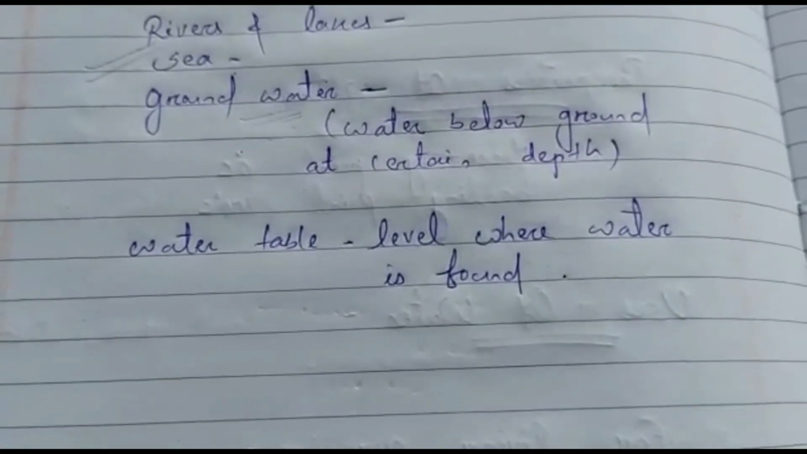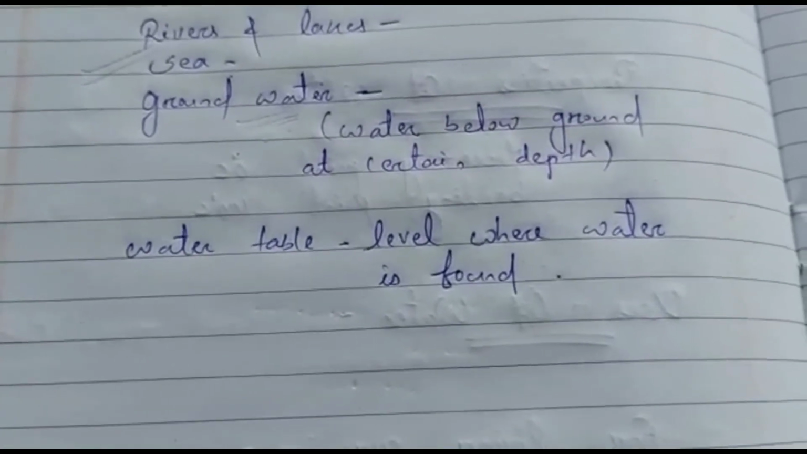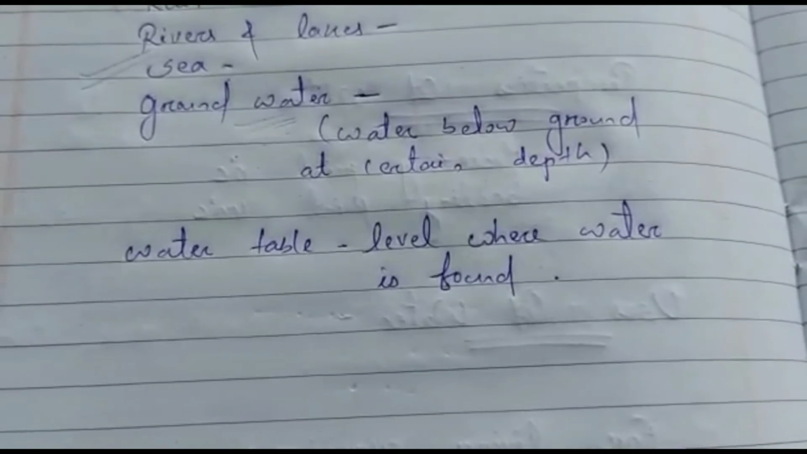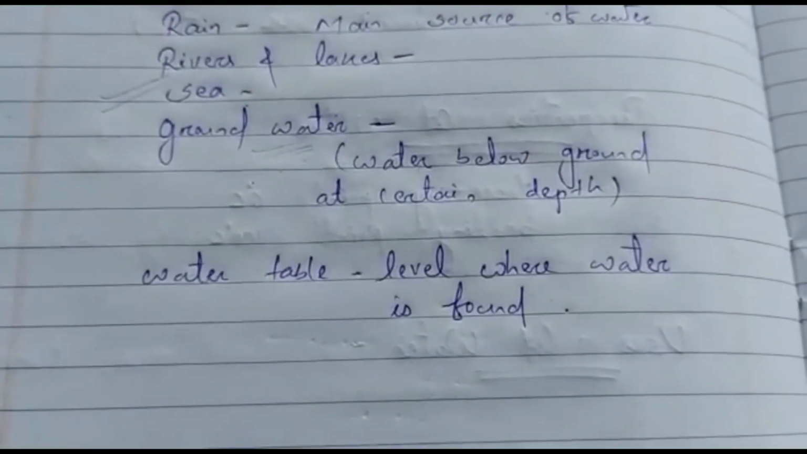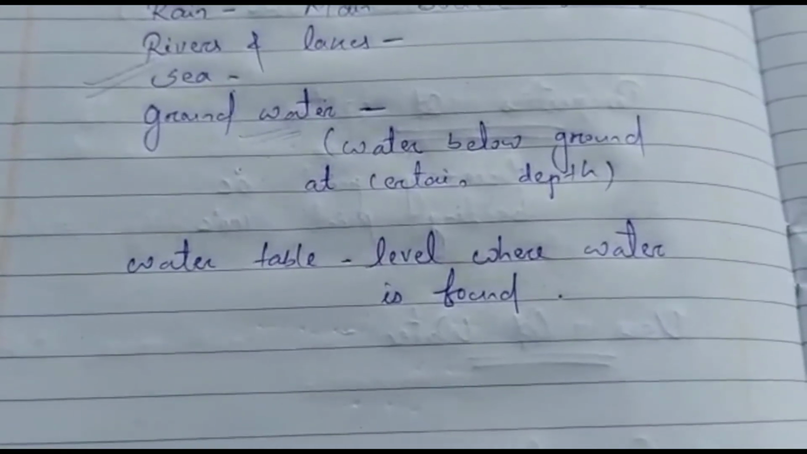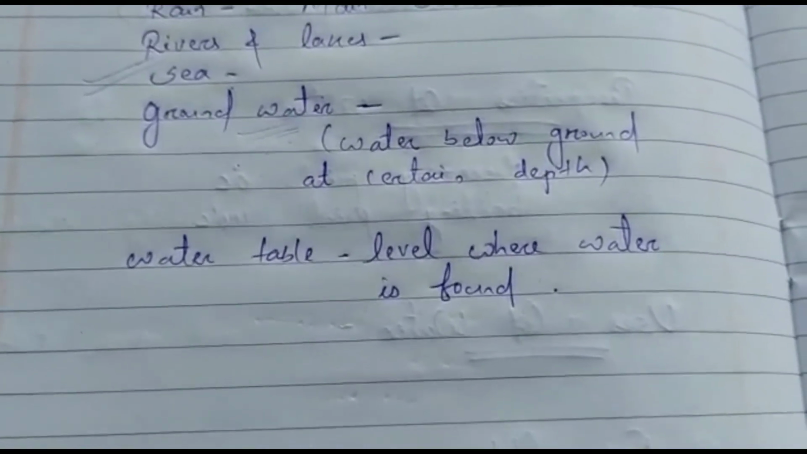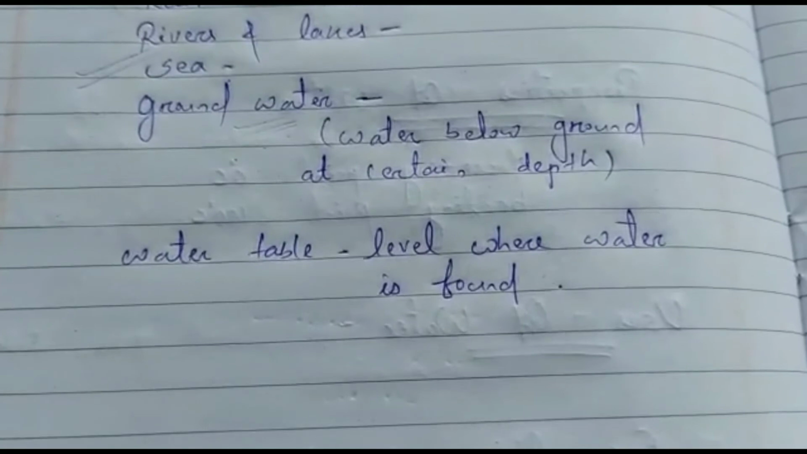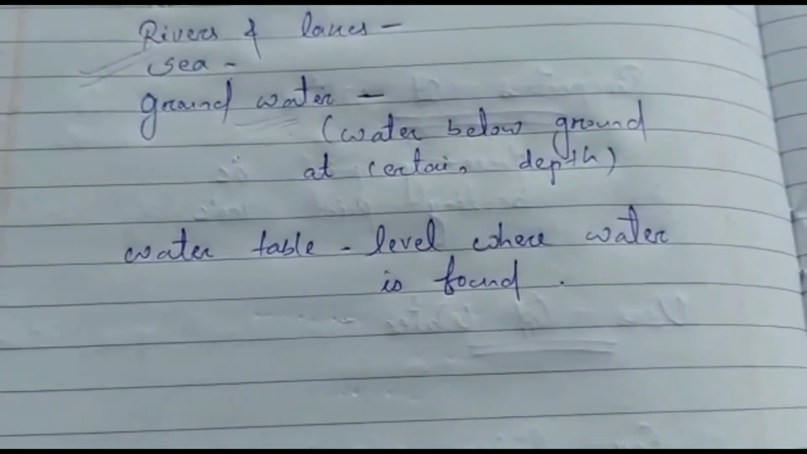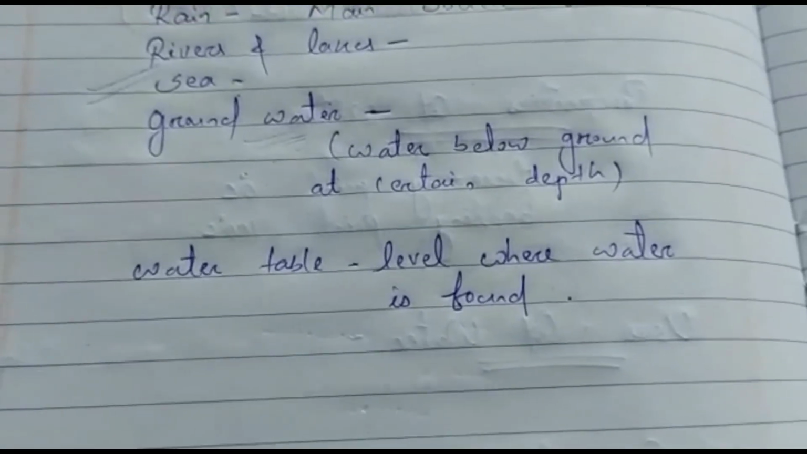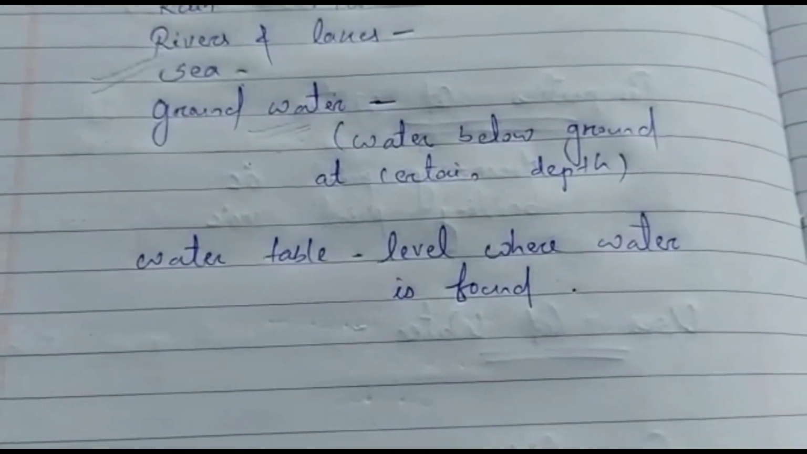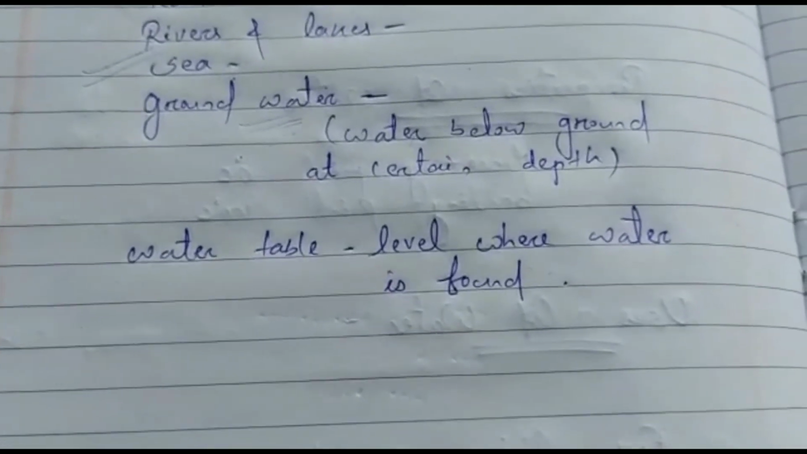In India, the availability of water varies from place to place. We get most of our water during the monsoon season, that means from the rain. The northern states of India get a lot of rainfall, and there is very little rainfall in Rajasthan or in the desert areas. India also has a network of rivers which supply water.